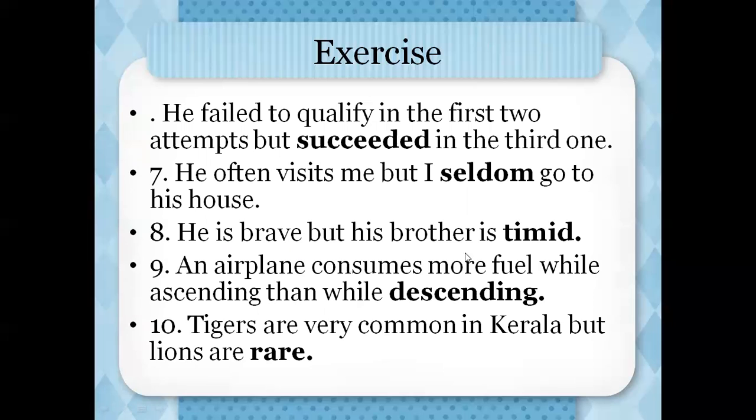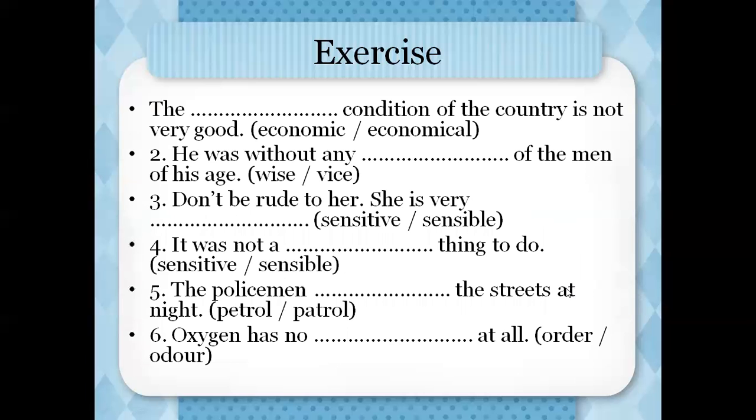In that way, you have to fill in the right answer. An airplane consumes more fuel while ascending than while descending. Tigers are very common in Kerala, but lions are rare. So here is also an antonym pair, common and rare.